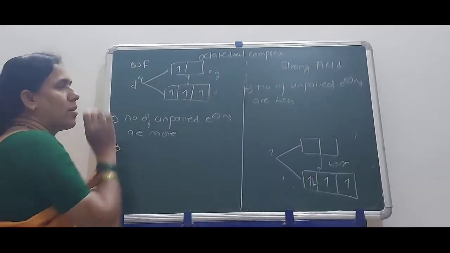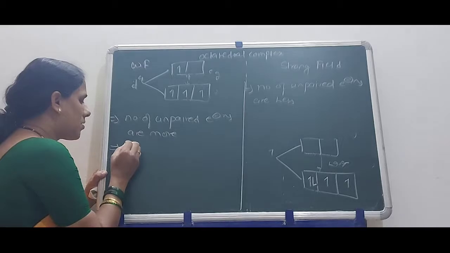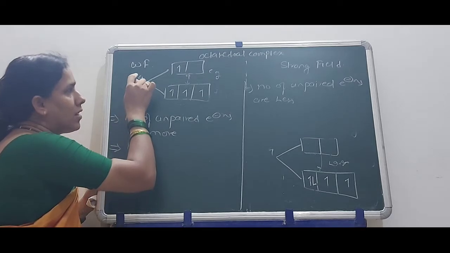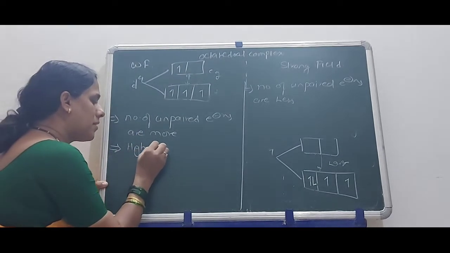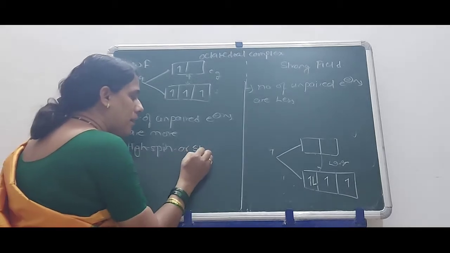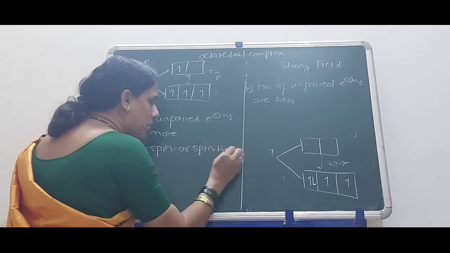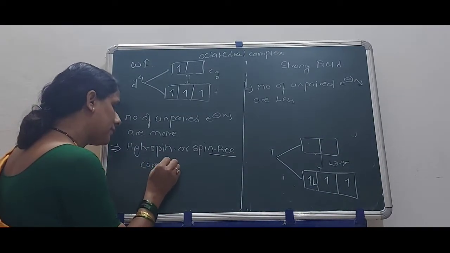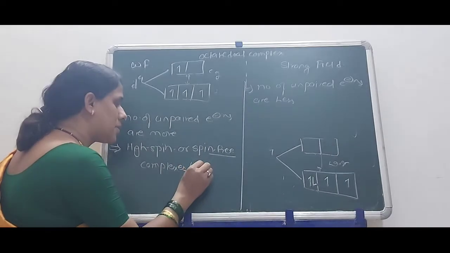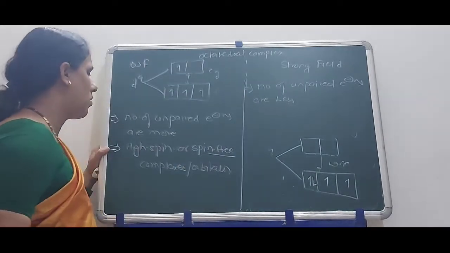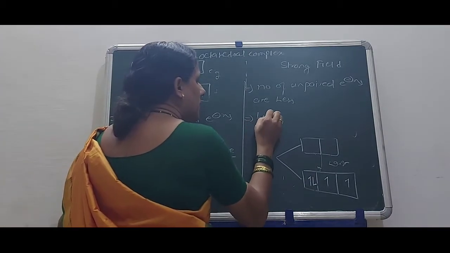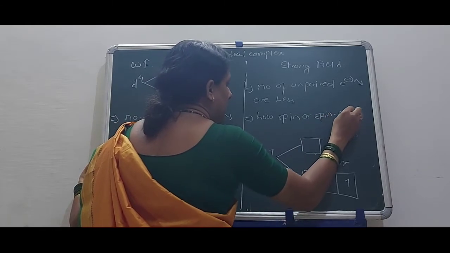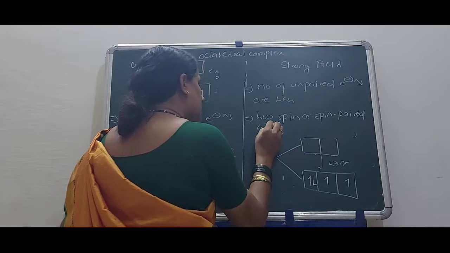Weak field, in short WF, due to the unpaired electrons, is also called high spin or spin free complexes. Spin free means unpaired electrons. And here it is called low spin or spin paired complexes.